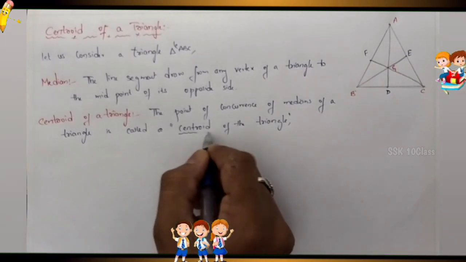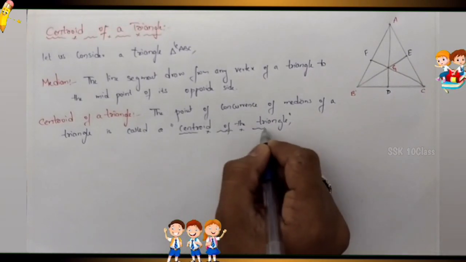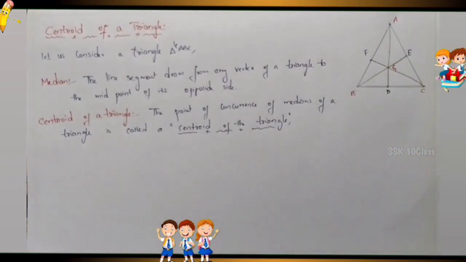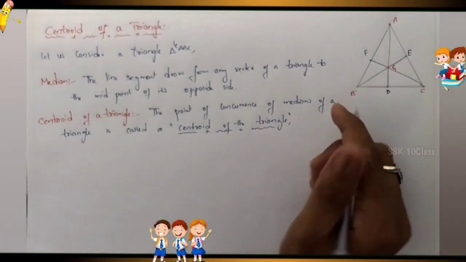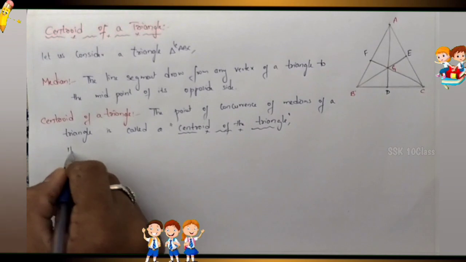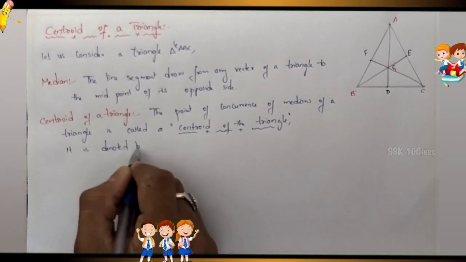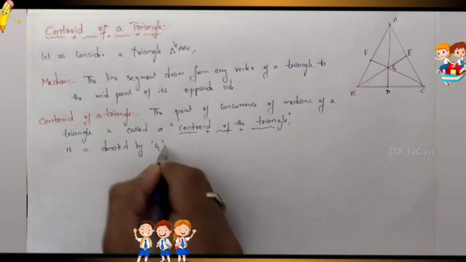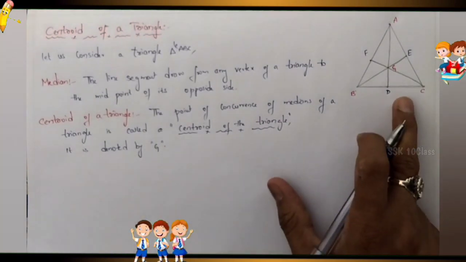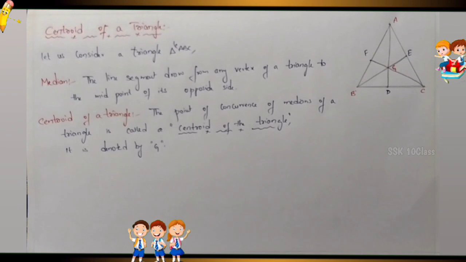So this is the centroid of the triangle. These three medians meet at the centroid of the triangle. It is denoted by capital G.